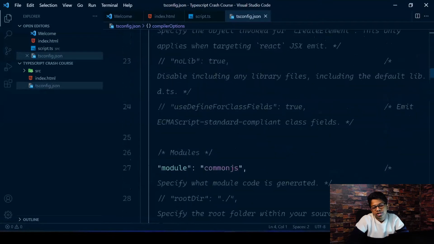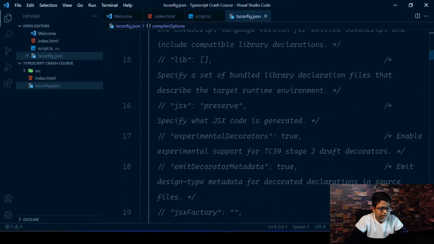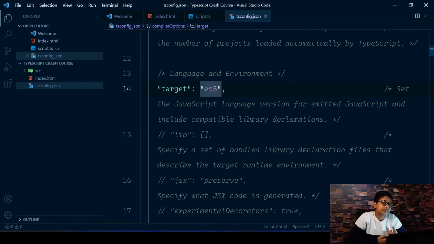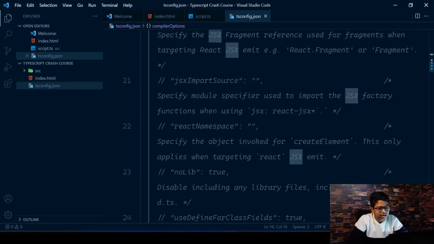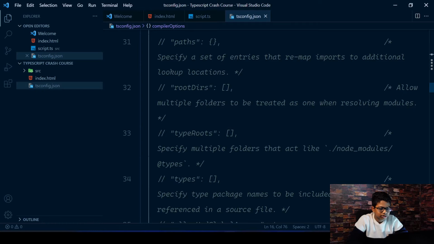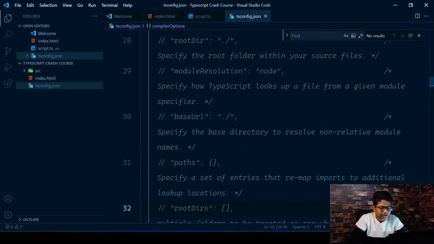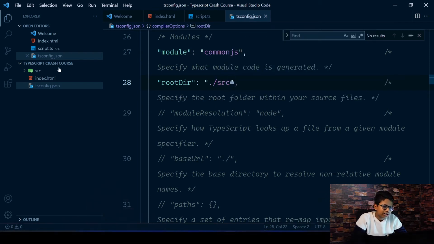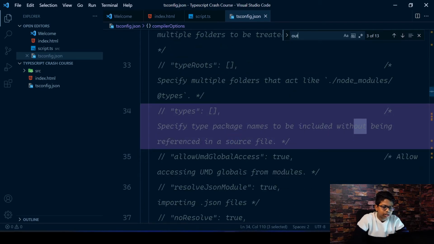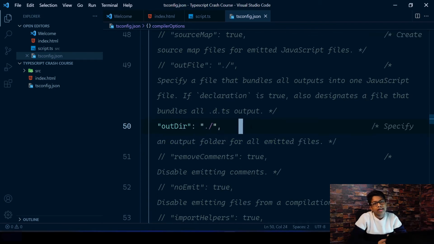If you open that up, you'll see that there's a lot of comments in here. These are just a few options that you can change. If you scroll down, you'll see different options. You can see this is the JavaScript version that this TypeScript is going to be compiled into. You can change that. I'll show you an example later of why you should change it. Then you have some directories, the rootDir. I'm going to change the rootDir to our src folder, which means all our TypeScript code is going to be in the src folder. You can name it whatever you want, it doesn't matter. I'm also going to find the outDir, and that's where the JavaScript is going to go. So we'll need to change the directory to dist.